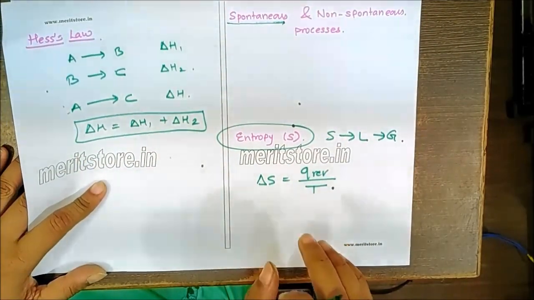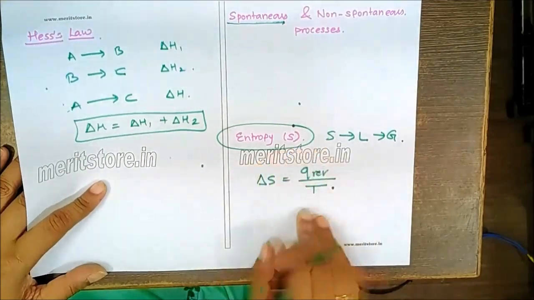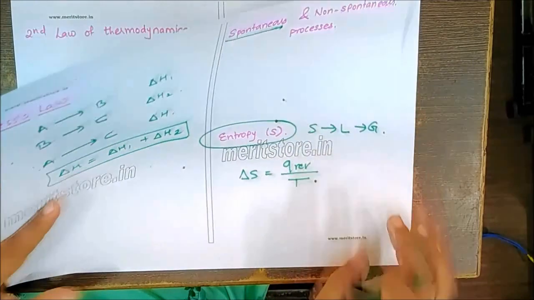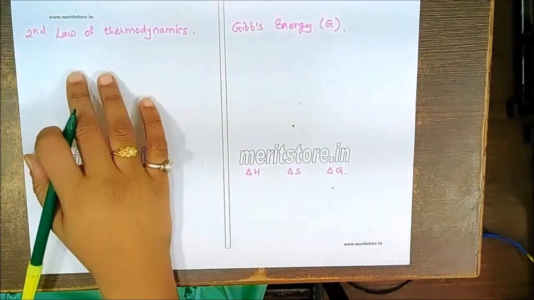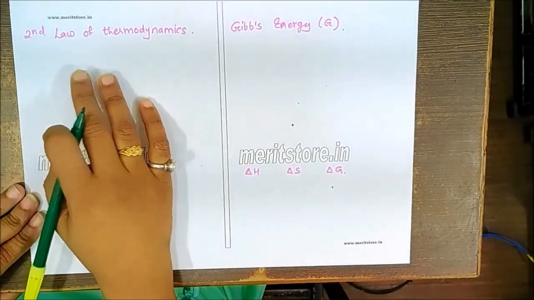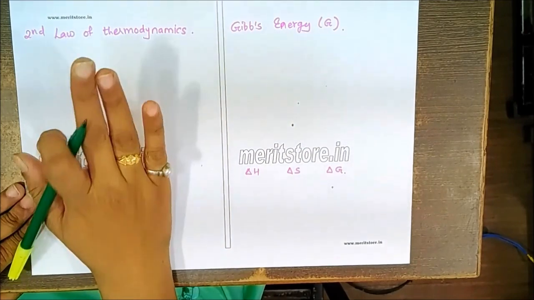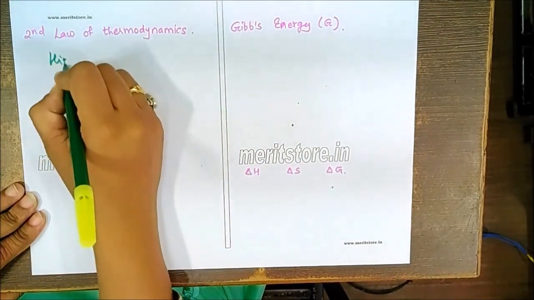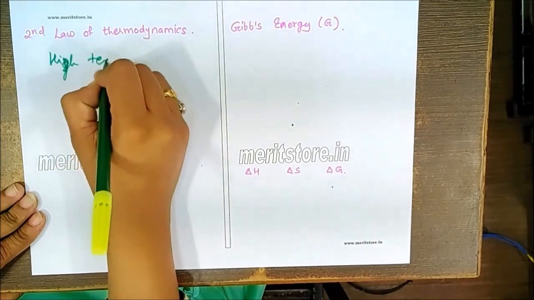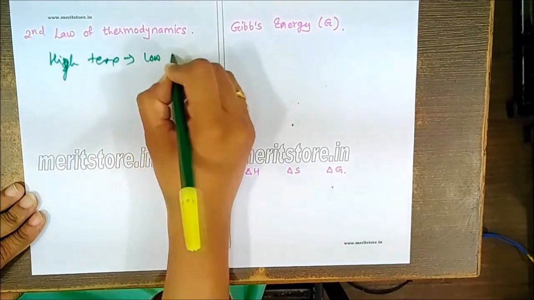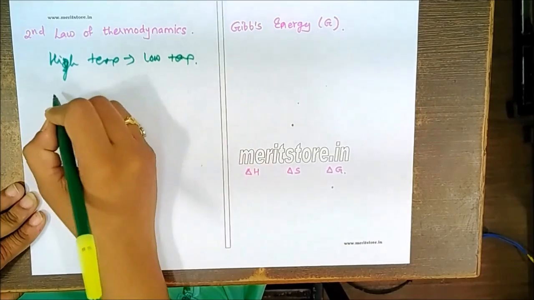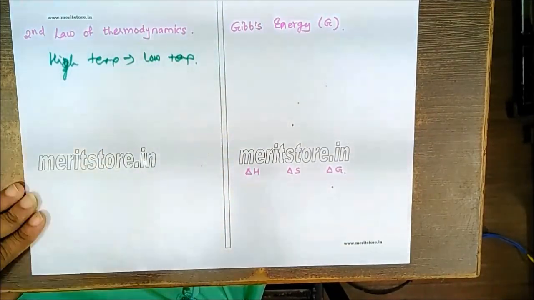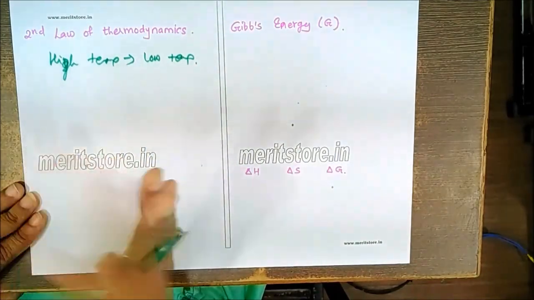Now we can relate this entropy to calculate the spontaneity and non-spontaneity of the system using the second law of thermodynamics. According to the second law of thermodynamics, the spontaneous heat flow is always unidirectional. That is, spontaneous heat flow will always be from high temperature to low temperature. Heat cannot be completely converted into work without producing permanent changes either in the system or in the surroundings.